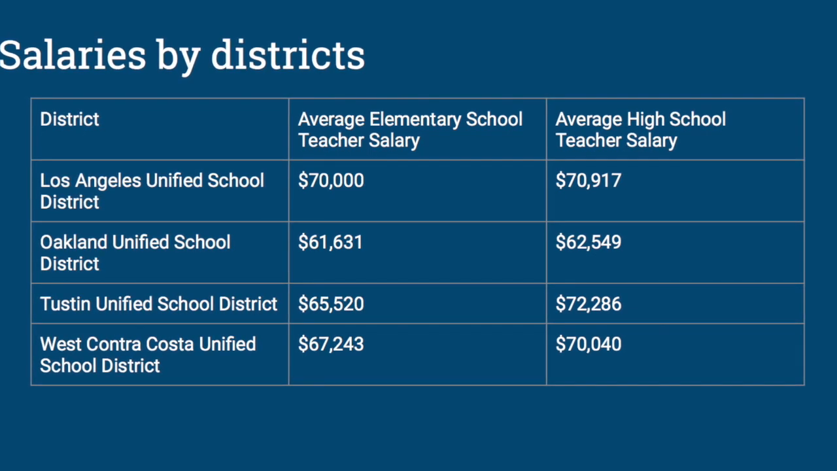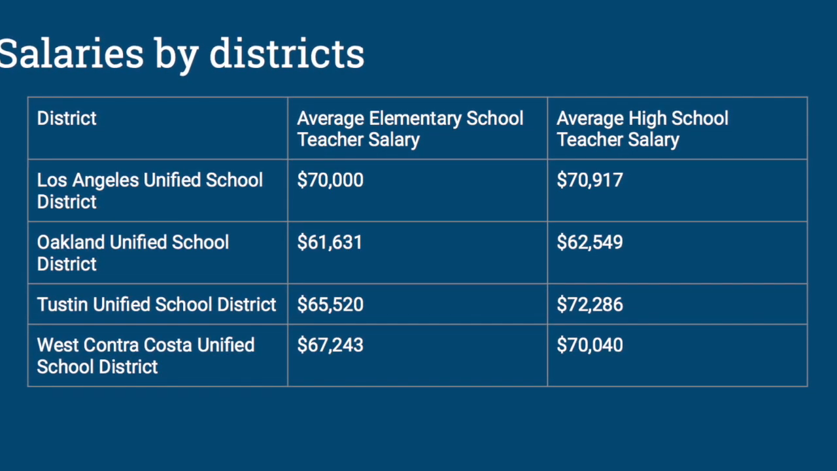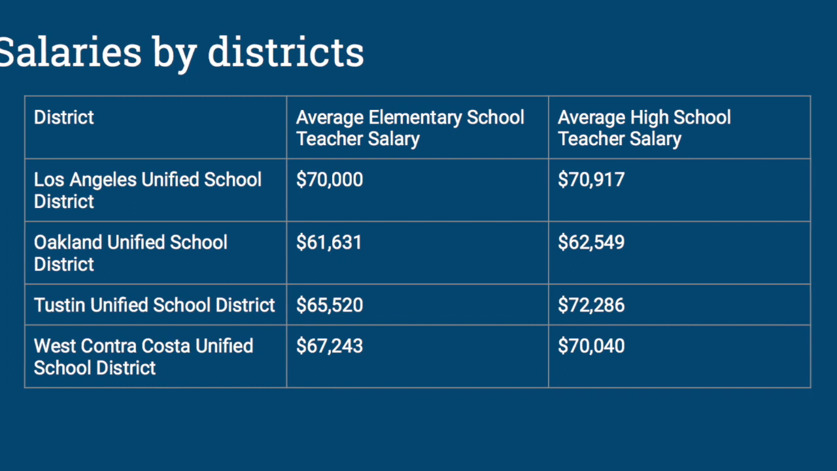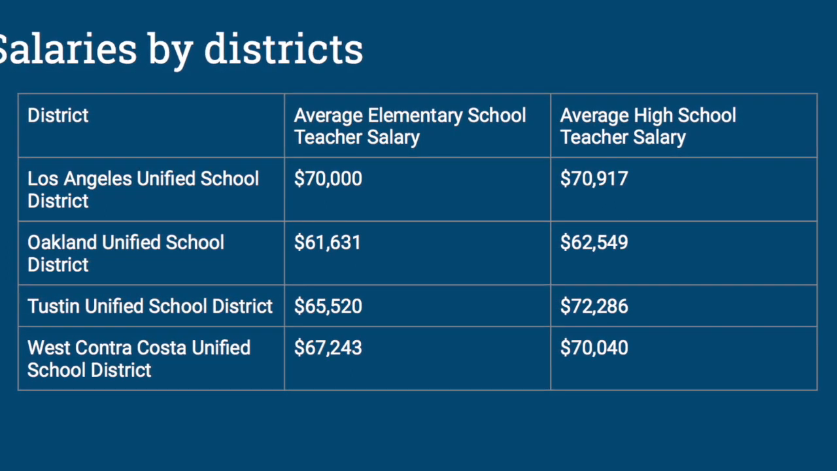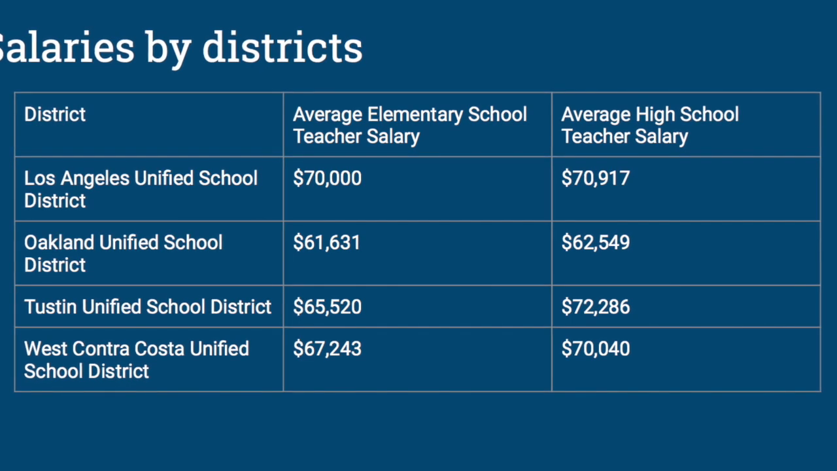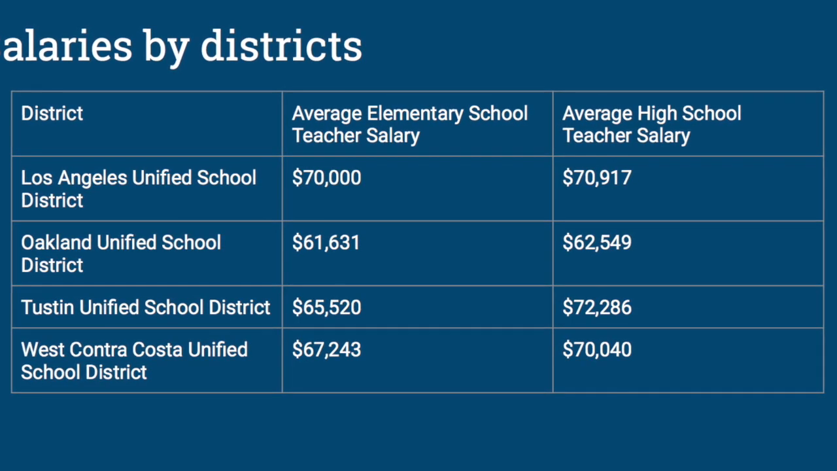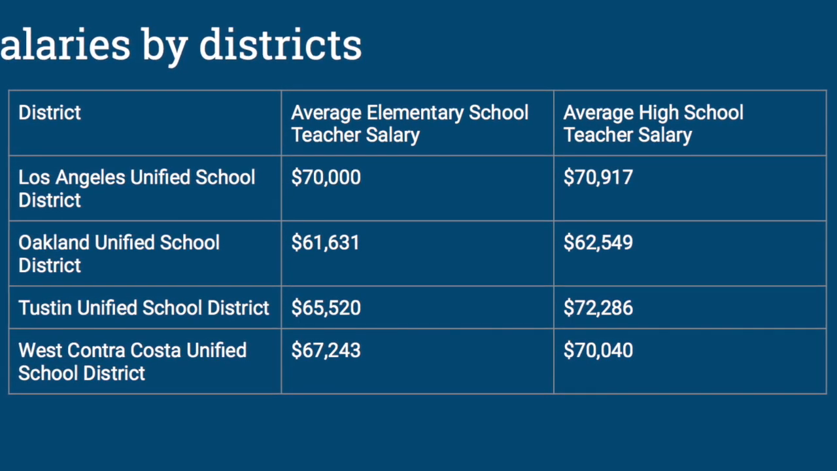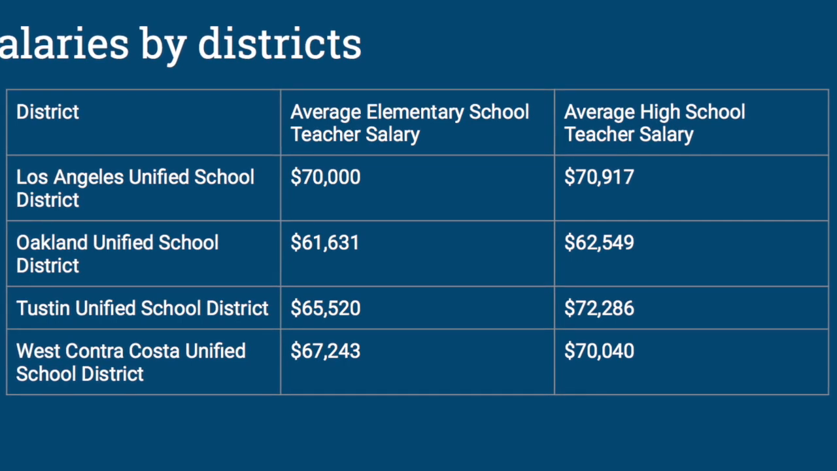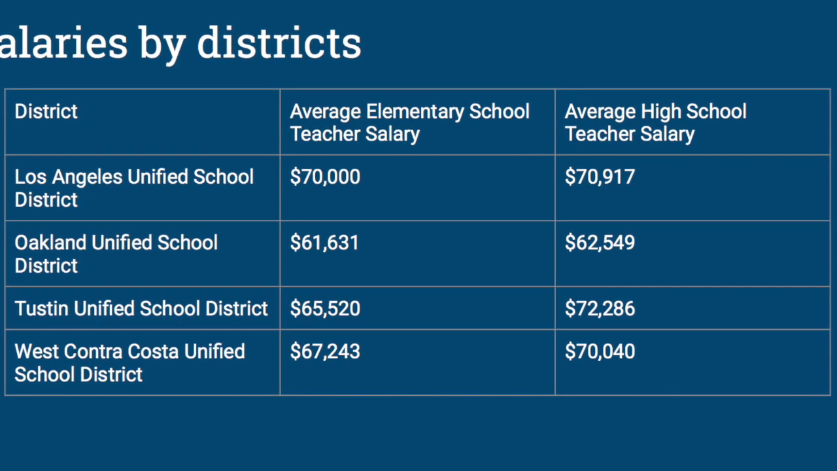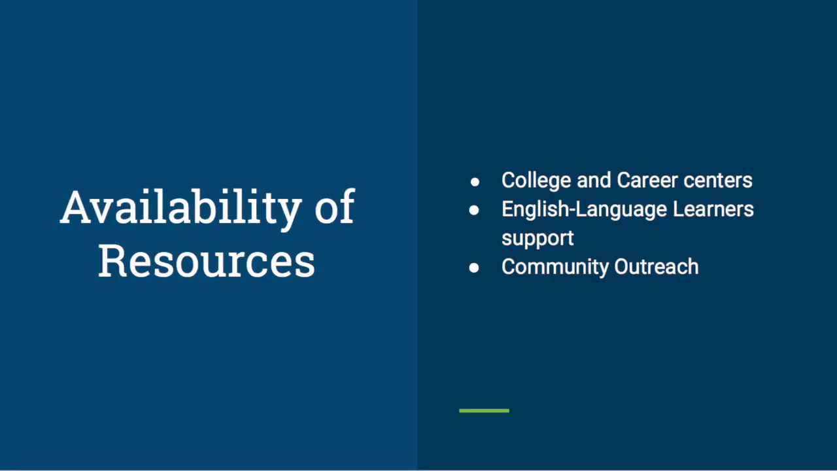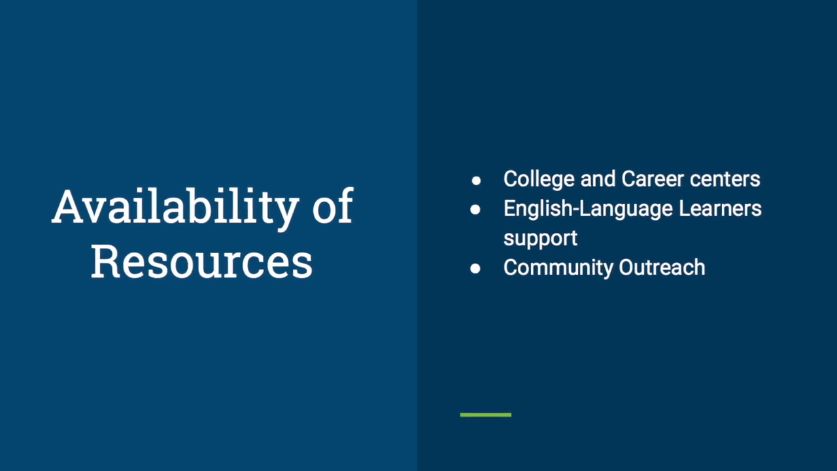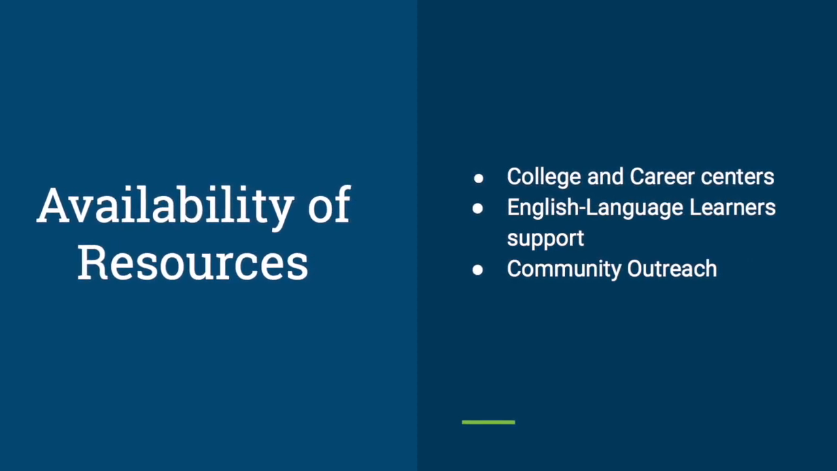In West Contra Costa Unified School District, the average elementary school teacher makes $67,243 per year, and high school teachers make an average of $70,040 per year. In Tustin Unified, the average elementary school teacher salary is $65,520 a year, and the average high school teacher salary is $72,286 a year. So when we talk about availability of resources, we're referring to resources like college and career centers,